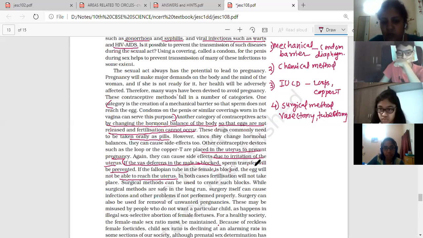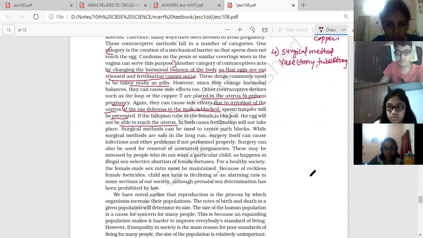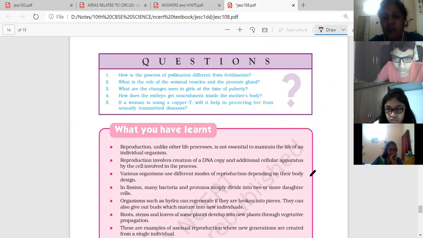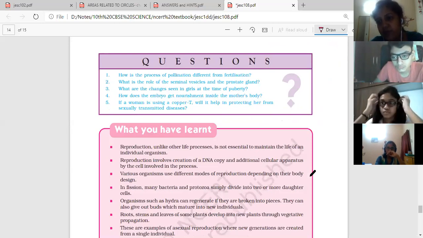Okay, fine, so we will stop here. This is the end of the chapter. Here placenta, reproduction in female, then the female reproductive part diagram. These are always asked questions. Then the contraceptive methods. So these are all most commonly asked questions. Is it clear?